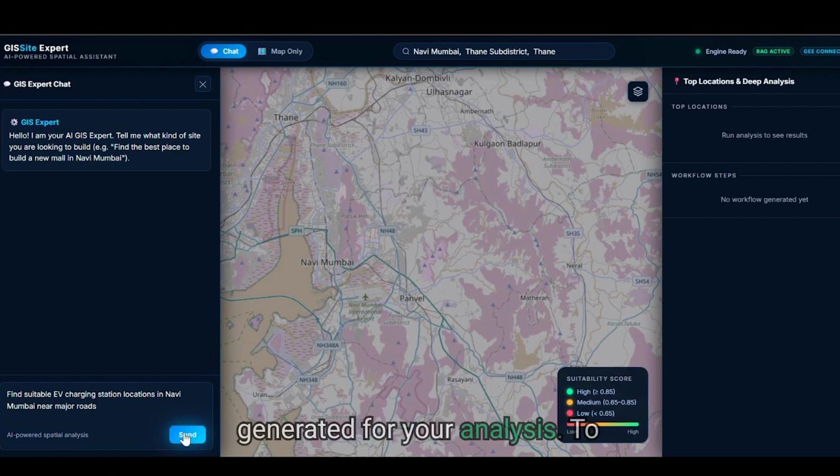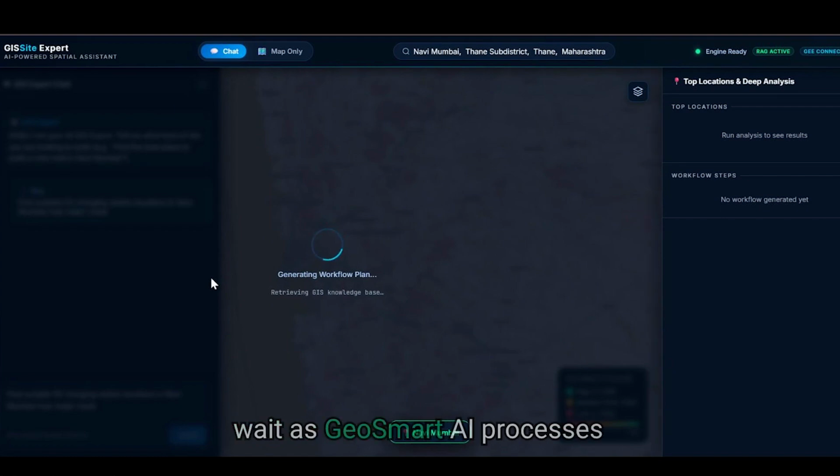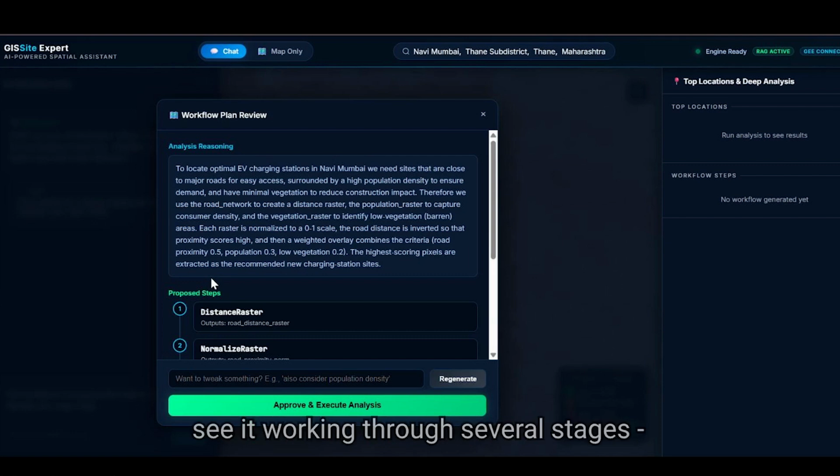for your analysis. To review the workflow plan, let's wait as GeoSmart AI processes your request. You'll see it working through several stages. First, resolving your location boundaries. Then, generating a customized workflow plan based on your prompt. And finally, fetching the necessary elevation data from Google Earth Engine.